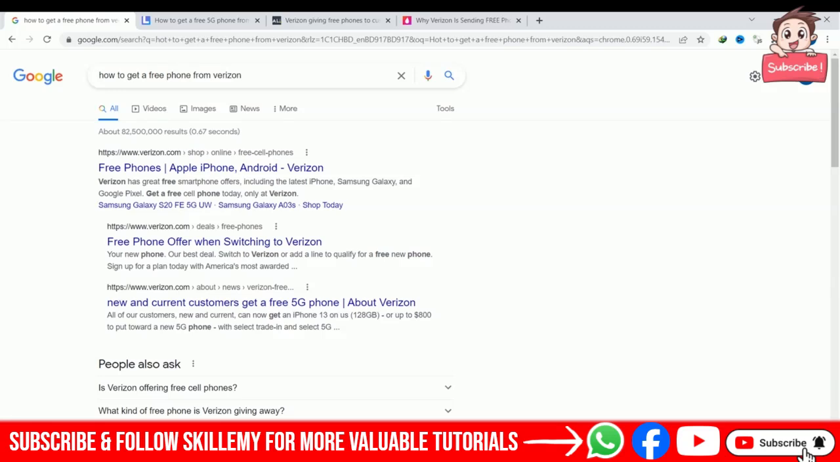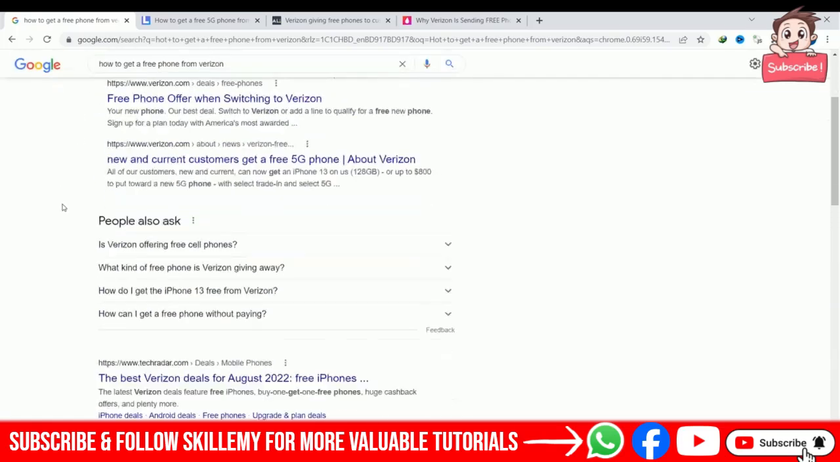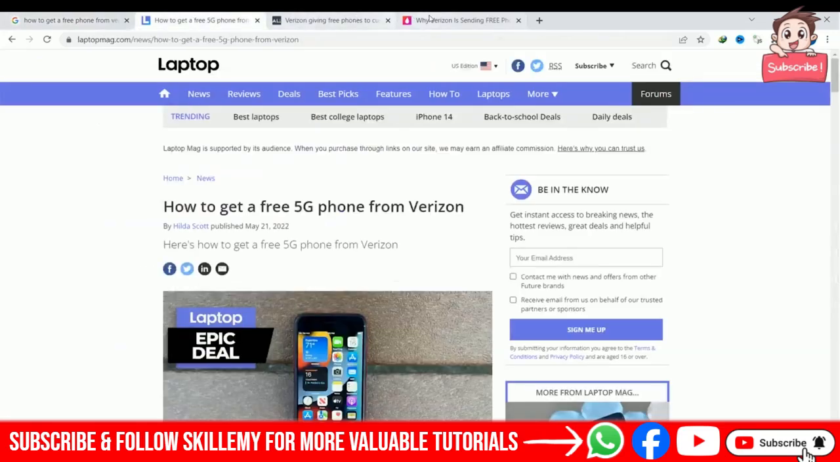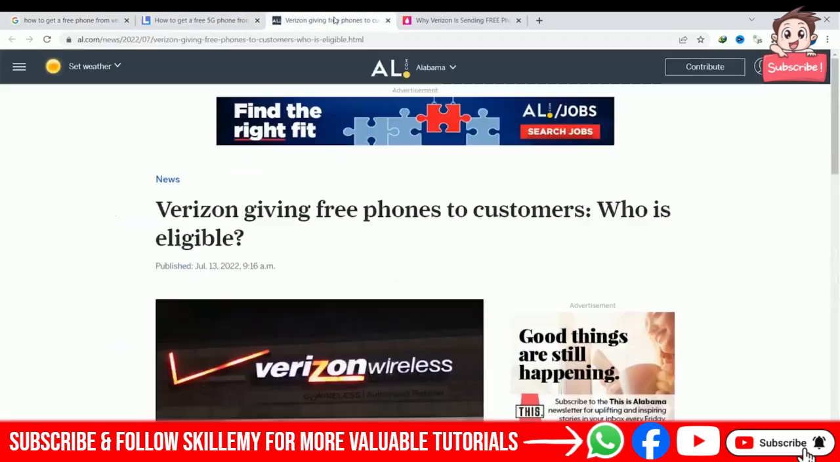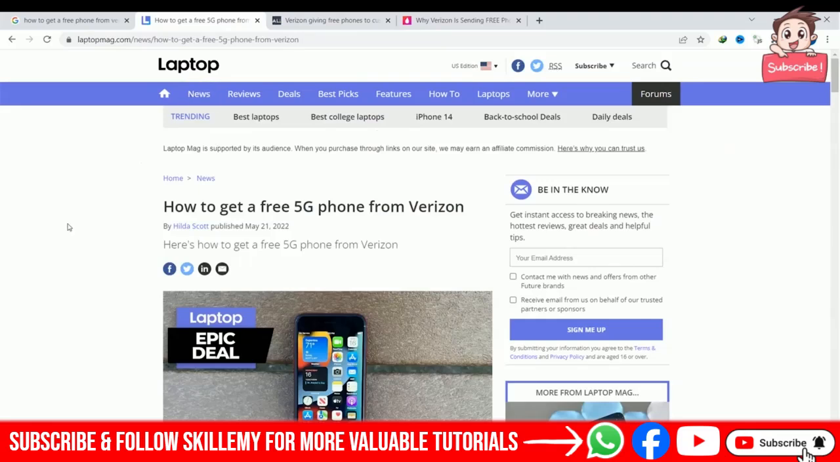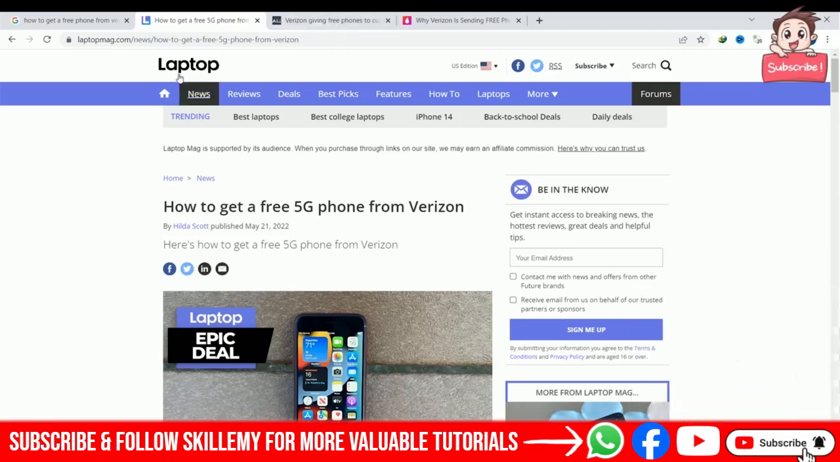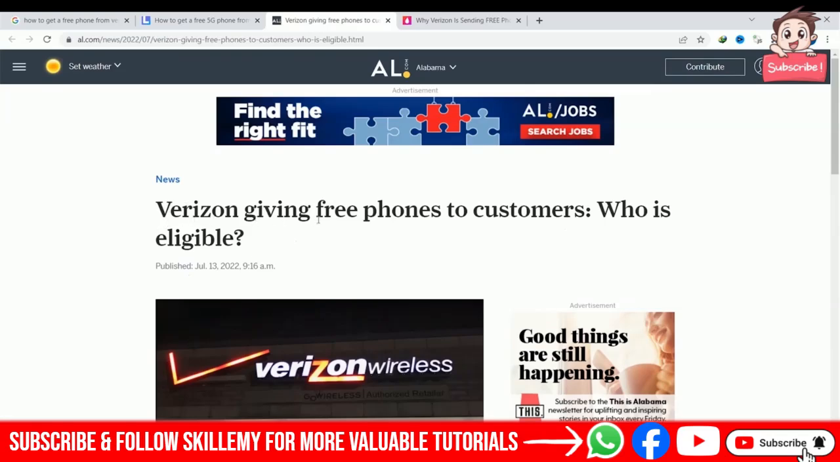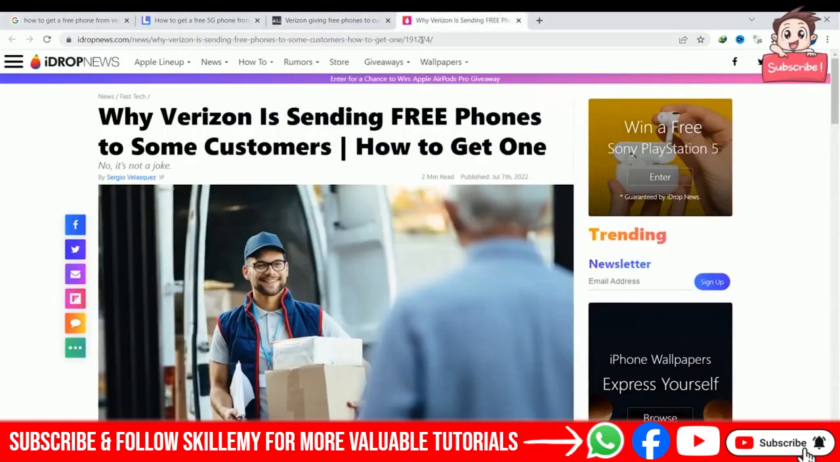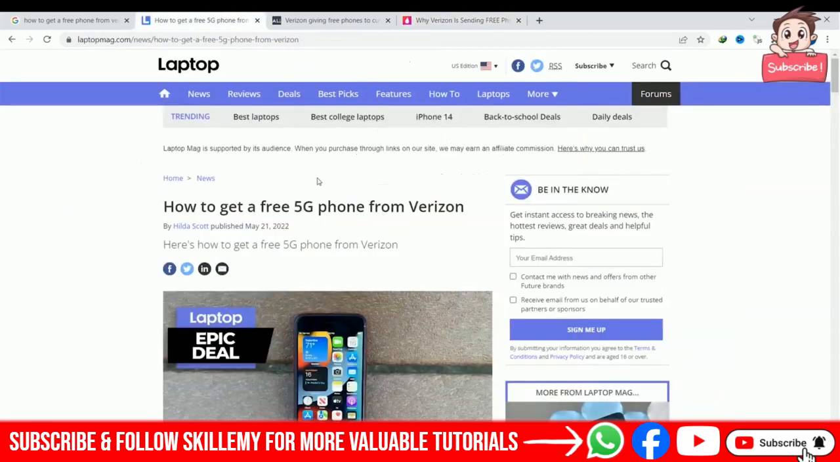You can take a look at my browser. I opened Google and searched for how to get a free phone from Verizon, and here is the search result. From this search result, I opened 3 tabs: this one, this one, and this one. These 3 websites have almost similar information about how you will get a free phone from Verizon. This is another, Verizon giving a free phone to customers, and here is why Verizon has been sending free phones to customers. So these 3 website articles are closely relevant.